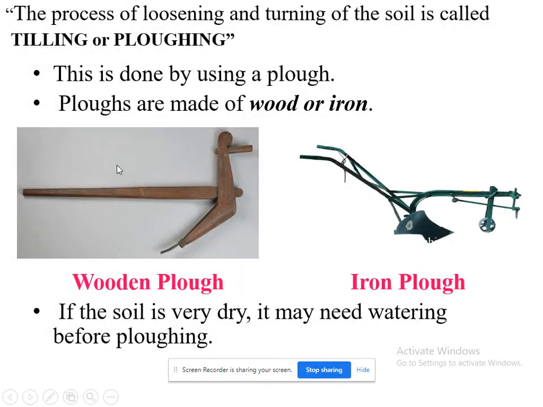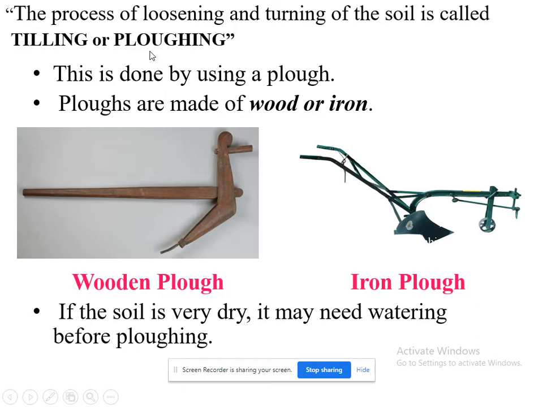Next one is, what is the actual meaning and definition of plowing? See here, the process of loosening and turning of the soil is called tilling or plowing. Remember the definition of plowing.